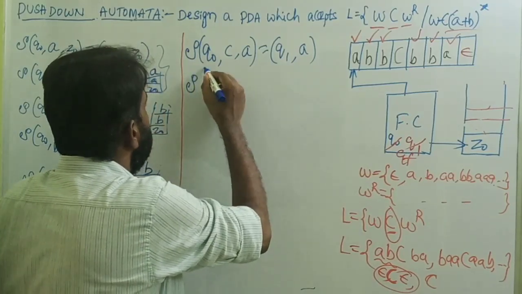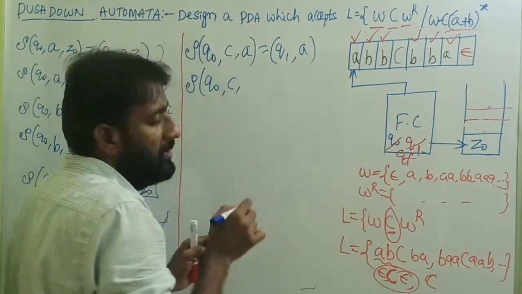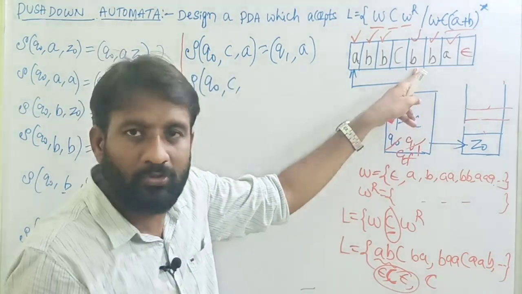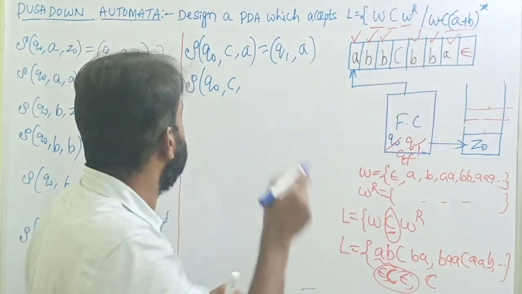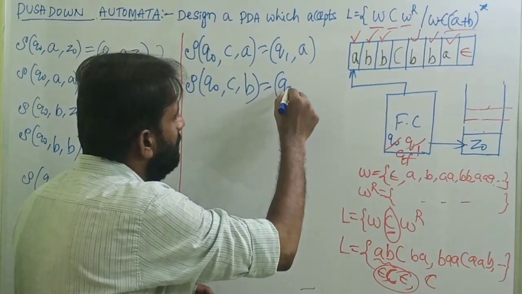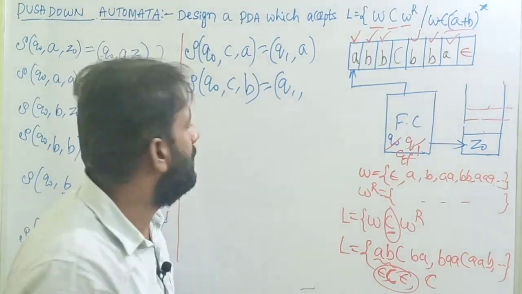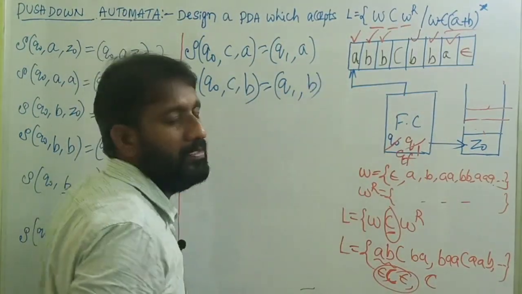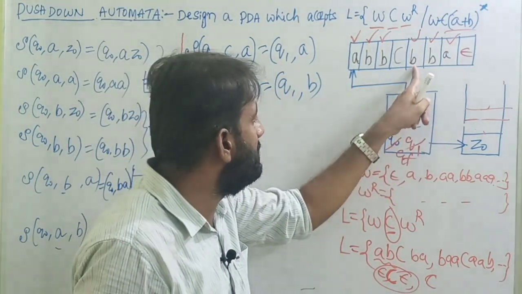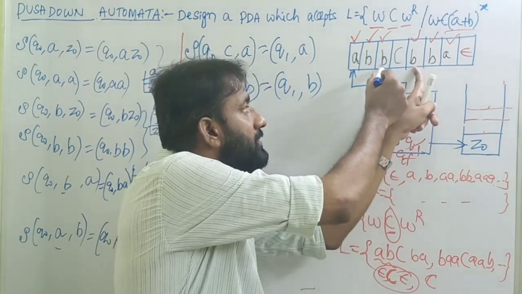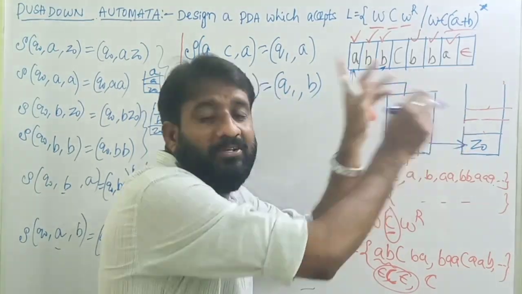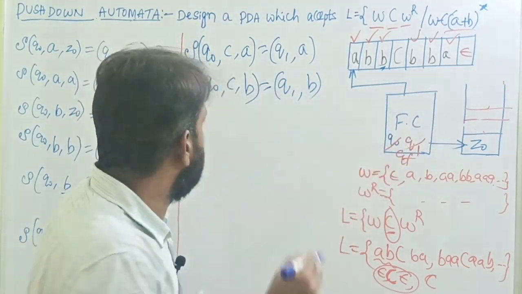Then transition of Q0 comma C, we have to write if immediately after C comes B. For that case also we need to represent the transition. So B. In this case also, same, move to the next state Q1 without doing either a push or pop operation. B. Okay, so now the present state is Q1. On Q1, if the next input symbol is B, what is the top of the stack? Definitely B. If the next input symbol is A, what is the top of the stack? Definitely A. So write these two transitions.